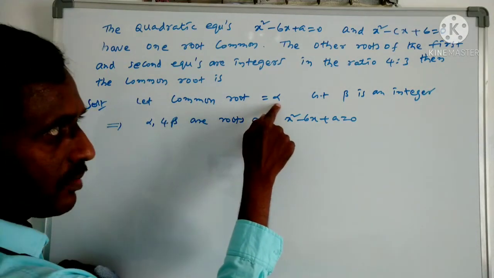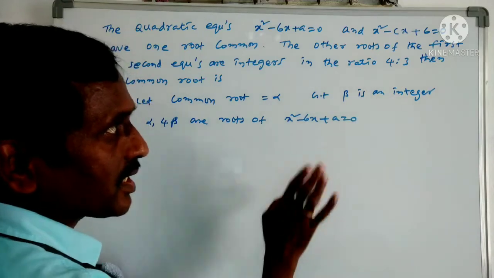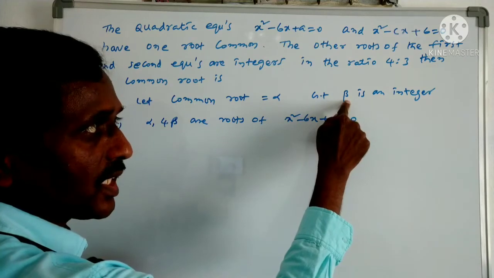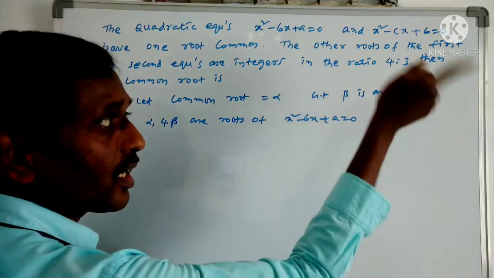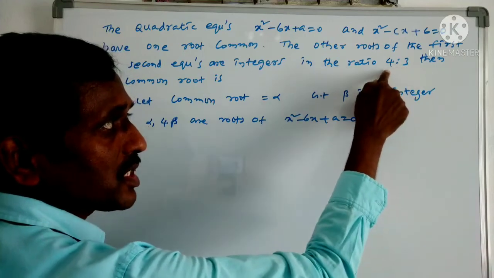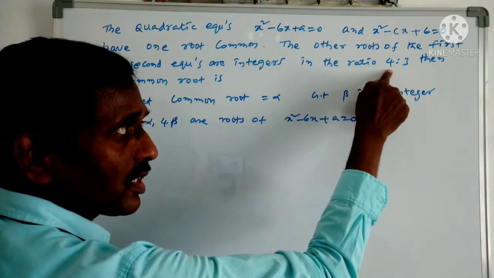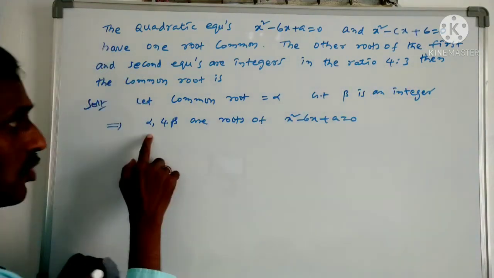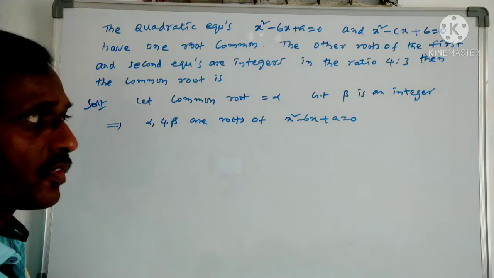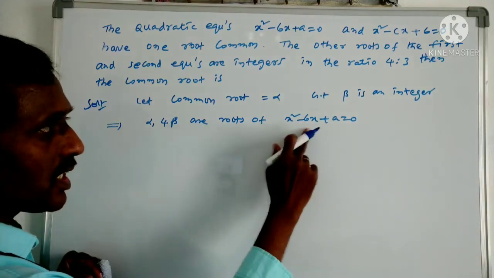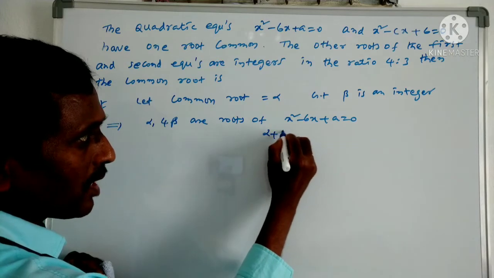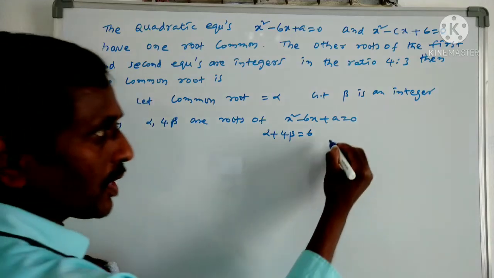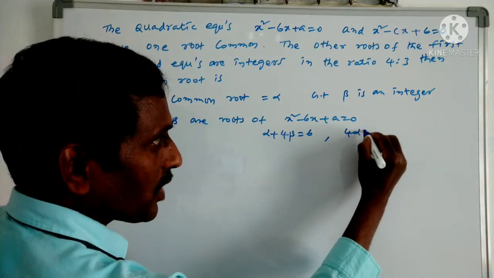The common root we are assuming is alpha. Given that the second root of both equations is an integer, if I assume the second root to be beta, then they are in the ratio 4:3. So the second root of the first equation is 4 beta, and alpha, 4 beta are the roots of the first equation. From this we can write the sum and product. The sum of the roots equals minus b by a, which is 6. The product of the roots is 4 alpha beta.